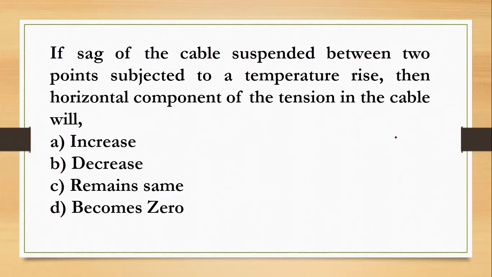If a cable suspended between 2 points is subjected to a temperature rise, then the horizontal component of the tension in the cable will. So a cable is subjected to 2 point loads, let it be like this. There will be tension, a vertical reaction and a horizontal reaction. When there is a temperature rise, what will be the horizontal reaction? It will increase. So the answer is increase.